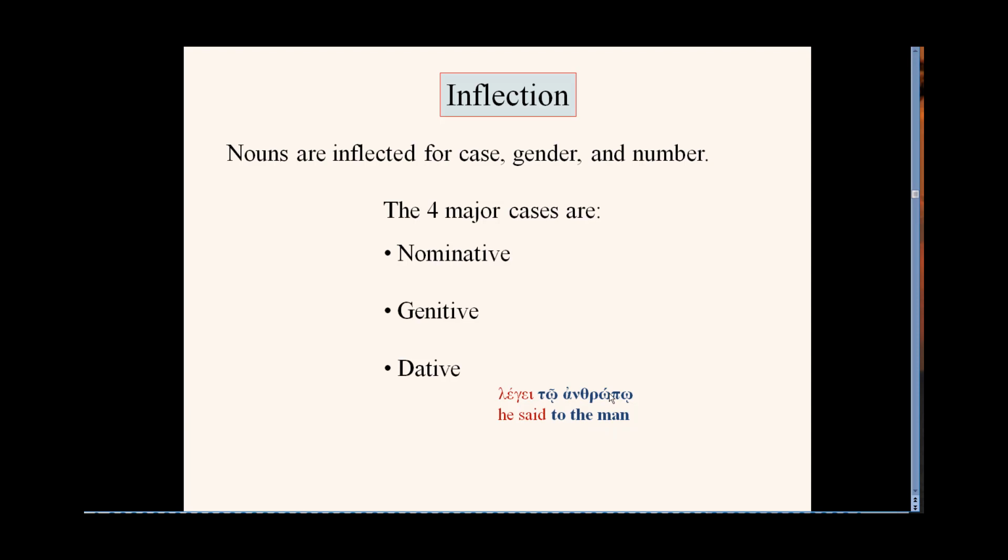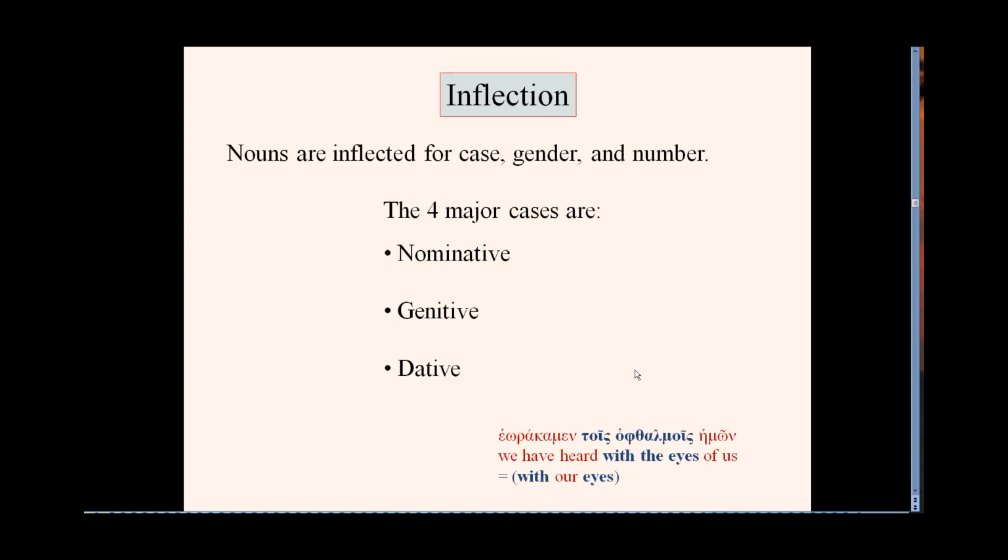Now, to anthropo is the man. This is the definite article, to, and then anthropo is the noun. So it's the man, and then the dative gives it the idea of to the man. So the dative encapsulates that idea of relation to something. In this case, it's the indirect object, as we would say in English. In summary, to anthropo encapsulates to, that's the dative, and then the man is literally the definite article to and anthropo, man. So we have to the man.